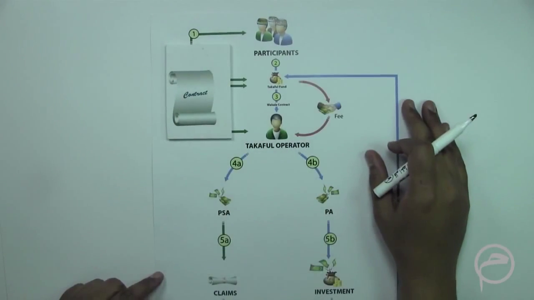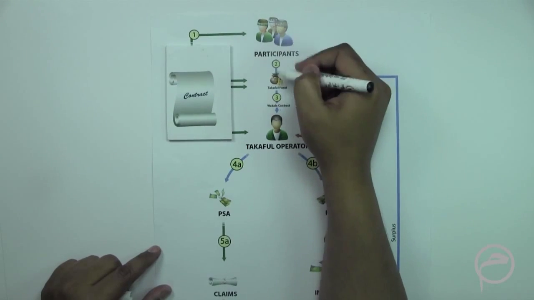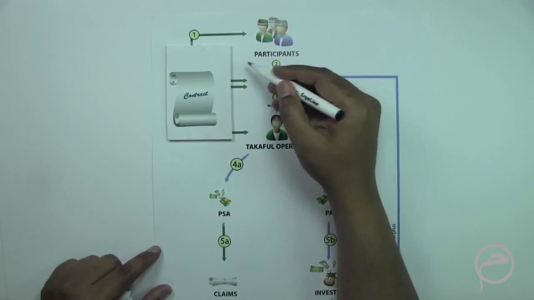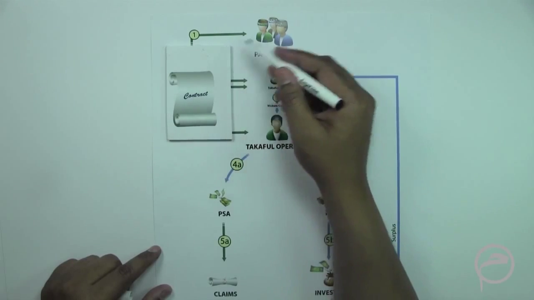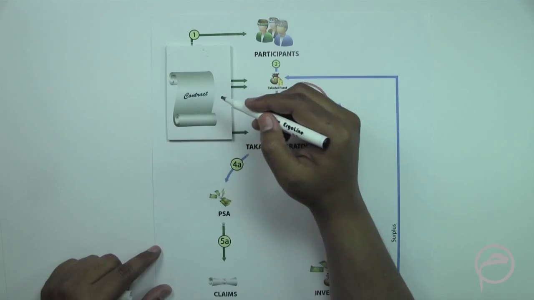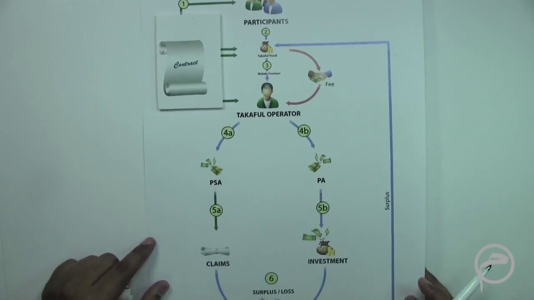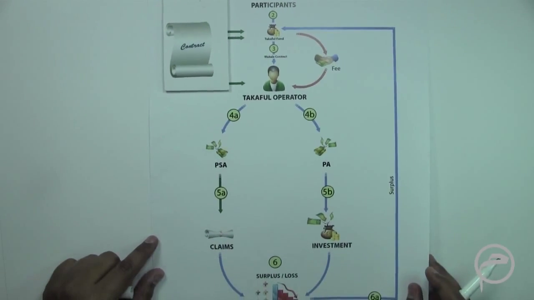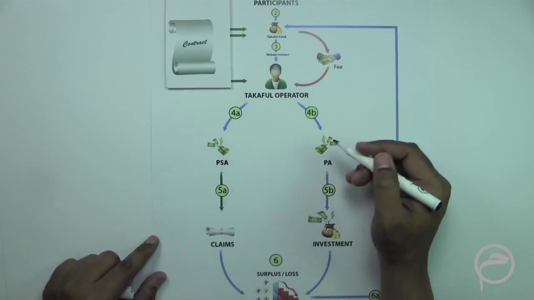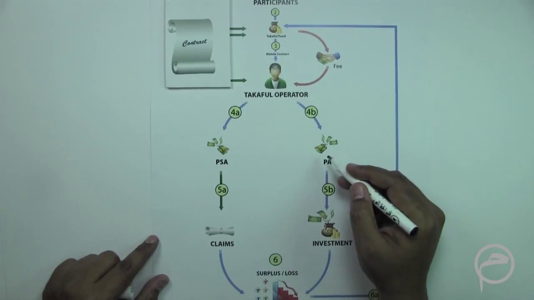Now let us look at this structure. This is basically a Waqf model. In the Waqf model, the participants contribute their participation amount into the Takaful fund. Now the principle used to create the relationship between the participants, the Takaful fund and the Takaful operator is the principle of Waqf. The Takaful operator here again divides the Takaful fund into two parts. One is used to address the claims made by the participants, and the other is used to invest in Sharia compliant businesses.